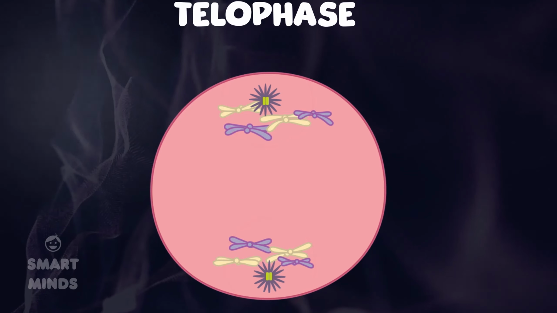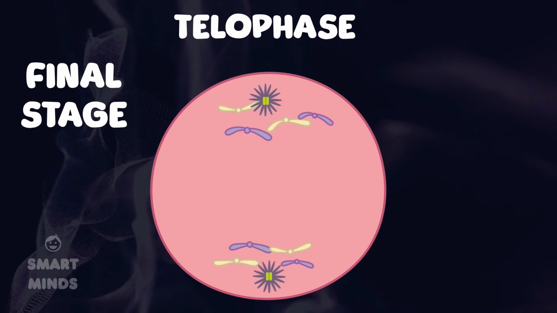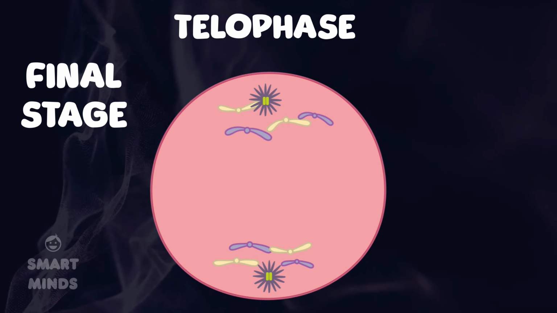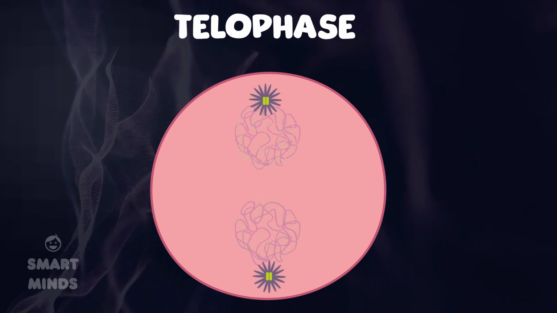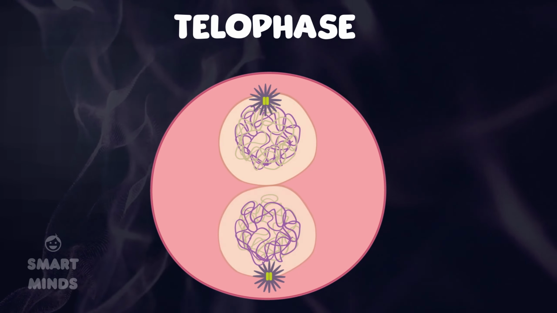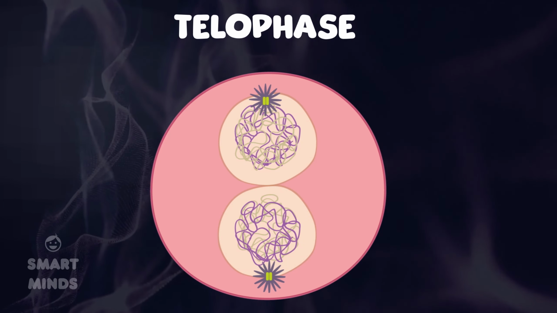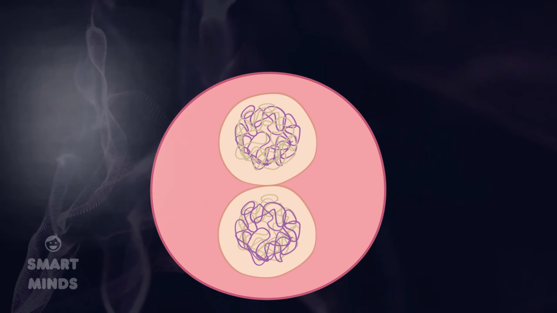Telophase is the final stage of mitosis. Telophase begins when chromosomes arrive at the poles of the cell and start to decondense into chromatin. Nuclear envelopes form around each mass of chromatin. The spindle breaks down, and cytokinesis usually begins during or after telophase.